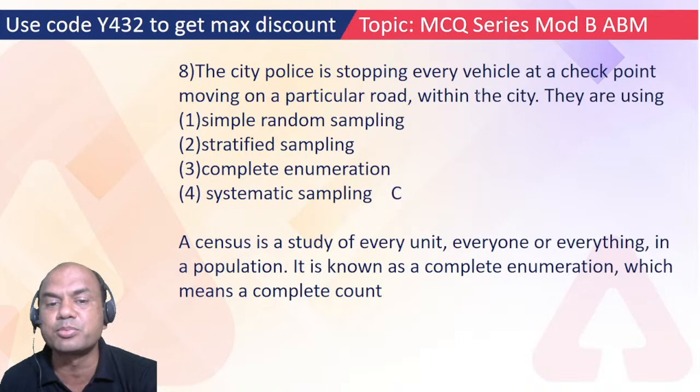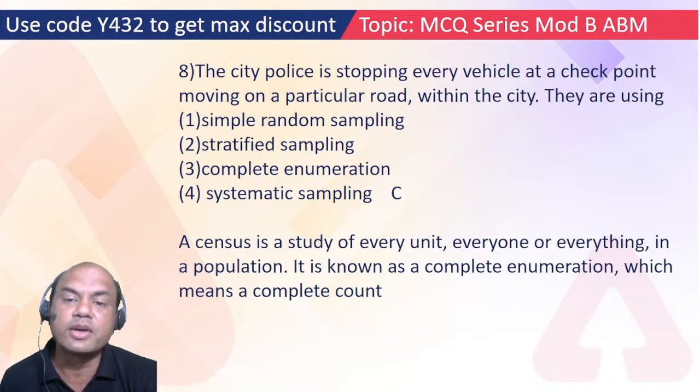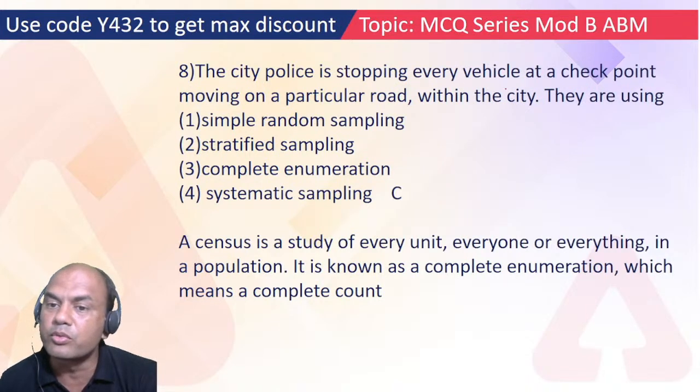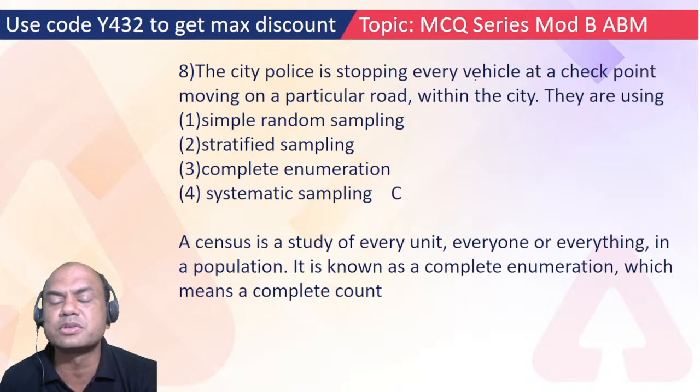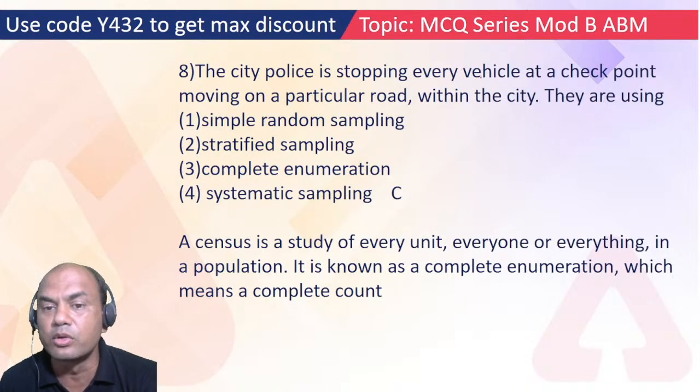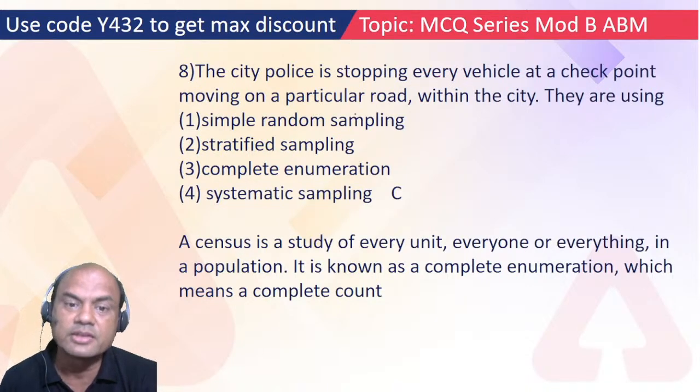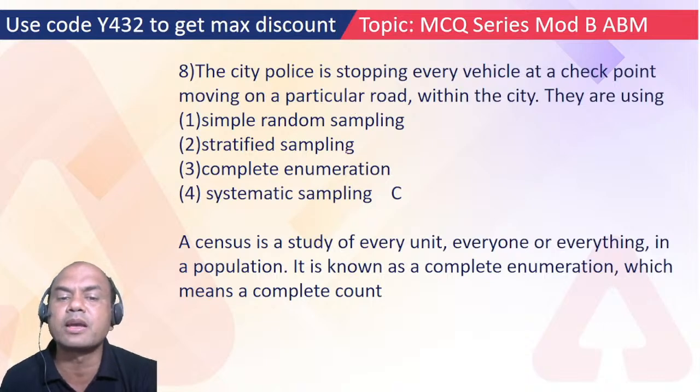So if this policeman is stopping every vehicle at the checkpoint, is he doing random sampling? No. Random sampling means any vehicle which goes, he chooses one, leaves another. No, he is stopping every vehicle. Systematic: every fifth vehicle he'll stop.